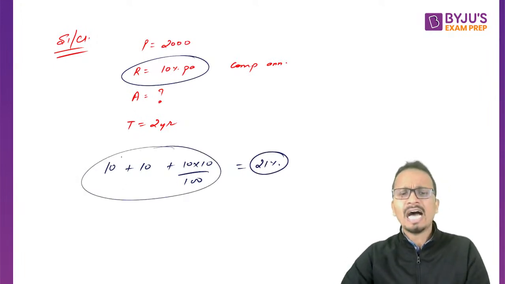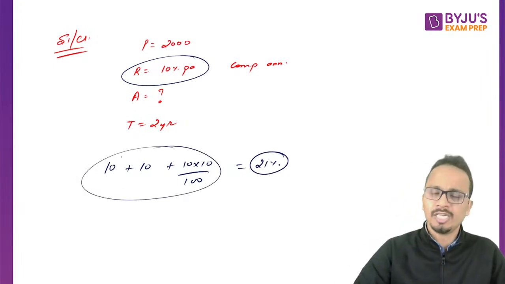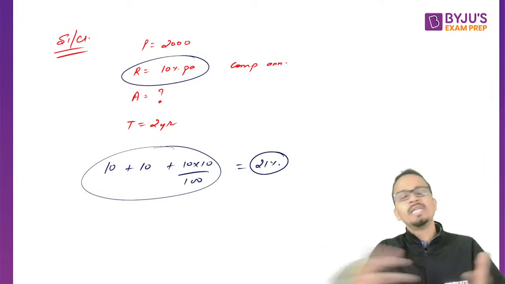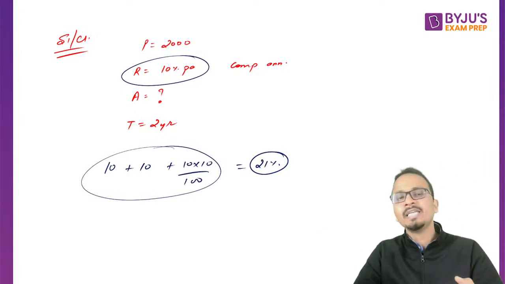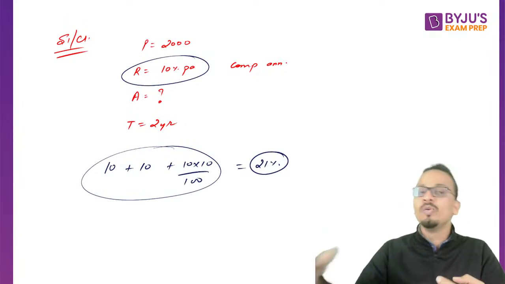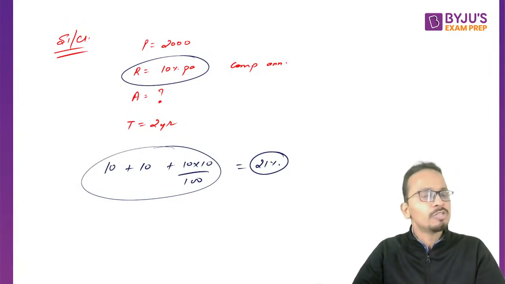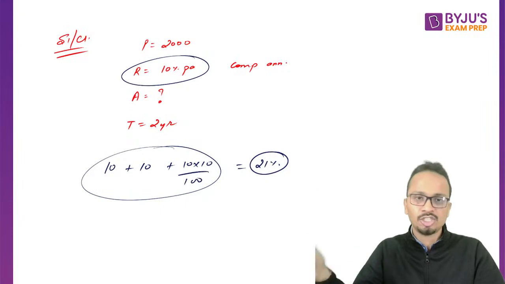What I have done is I have applied the formula of successive percentage change. So in the first year, the value will increase by 10%. Then in the second year, the increased value will increase by 10%. Okay, so this is nothing but successive percentage change.